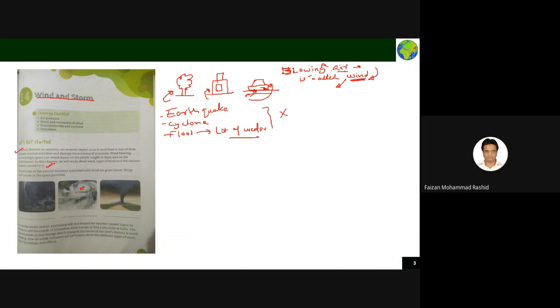In this chapter we will not deal with earthquakes or floods. We will put our concentration on cyclones, very high speed blowing wind, and tornadoes. We will look into why such things happen. The pictures of the natural disasters associated with wind are given below. You see here the natural disasters associated with that.